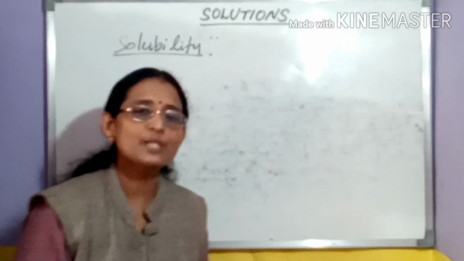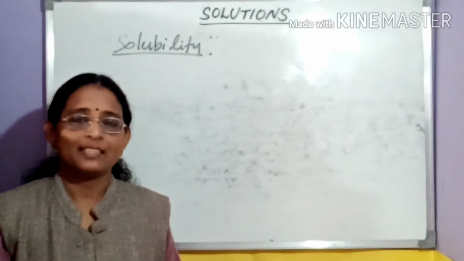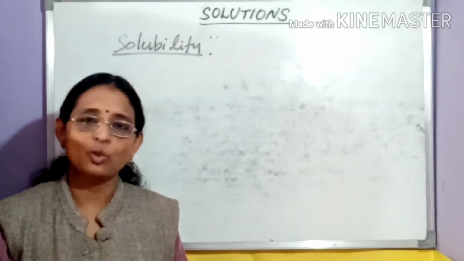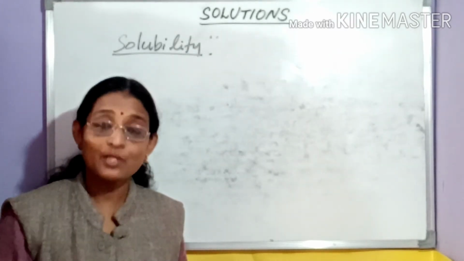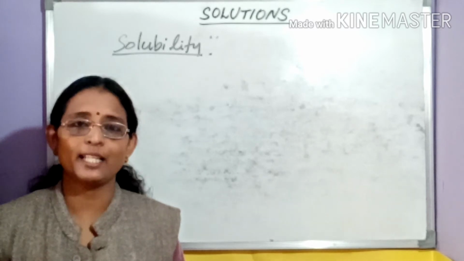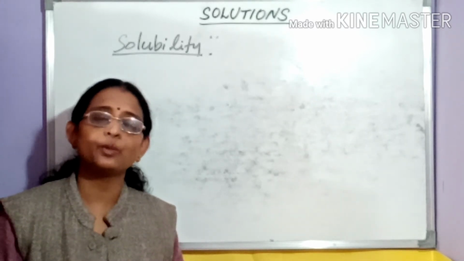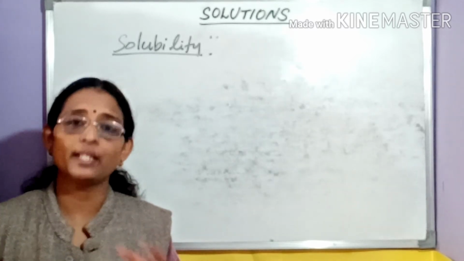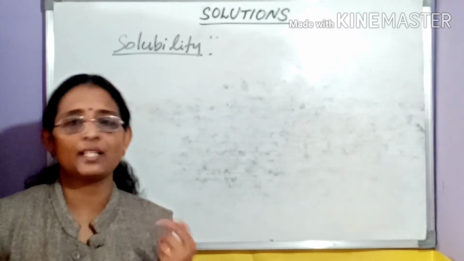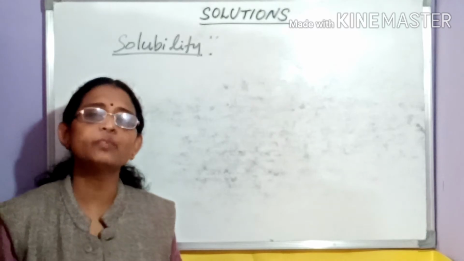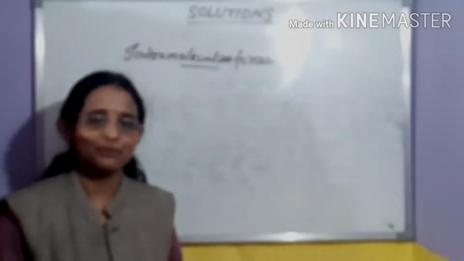And now we are going to solubility. What is solubility? And what happens when a solute dissolves in a solvent? The process of dissolution takes place. What is this dissolution? The making of an intermolecular bond between the solute and the solvent molecule is simply known as dissolution. And there is a new word, intermolecular forces.